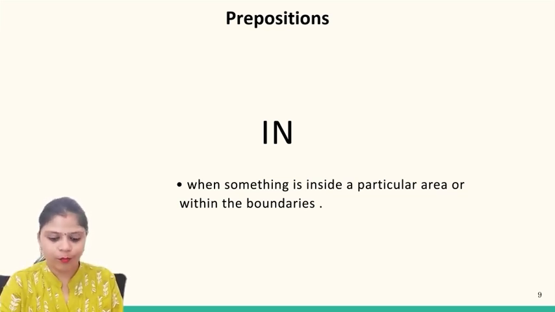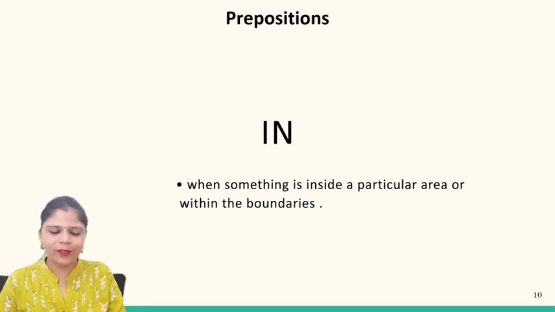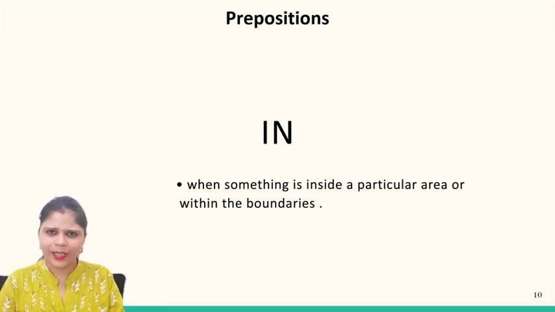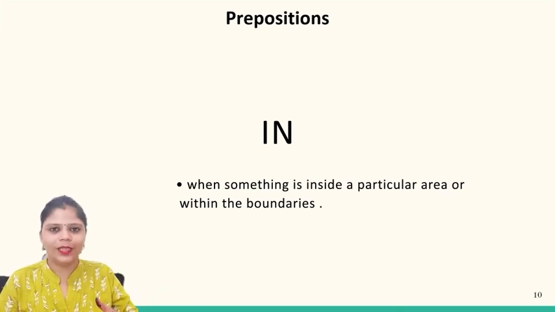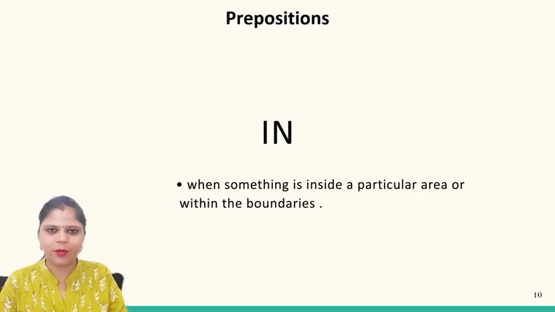So it is in. But whenever a transformation takes place, whenever the position changes, whenever we can see a change of medium or a transformation, we use into. For example, the boy dived into the river. The boy jumped into the river. So in this case, the position of this boy changes. When he started, he was above, and when he jumped, his position is in a changing process. So that changing process is described by the preposition